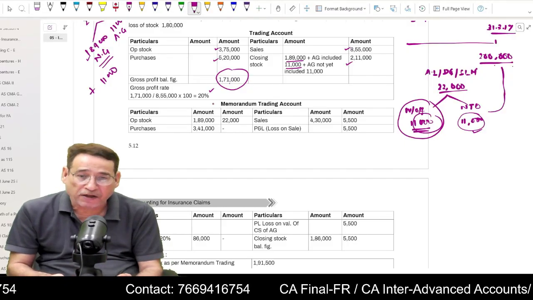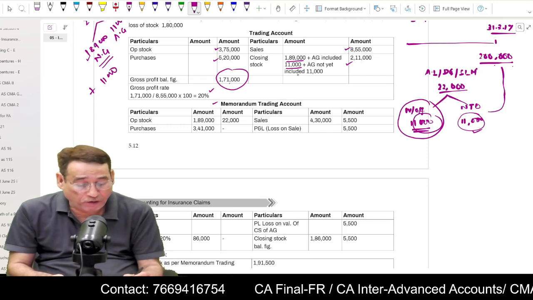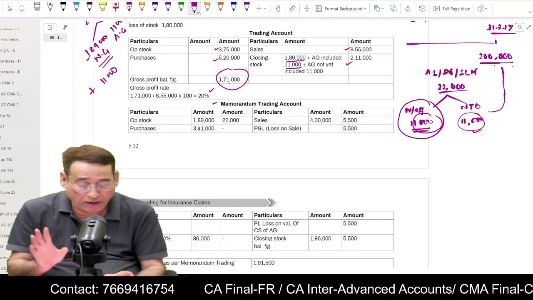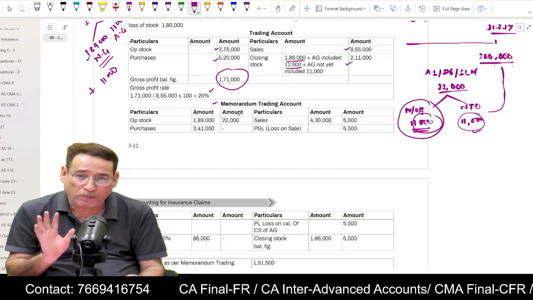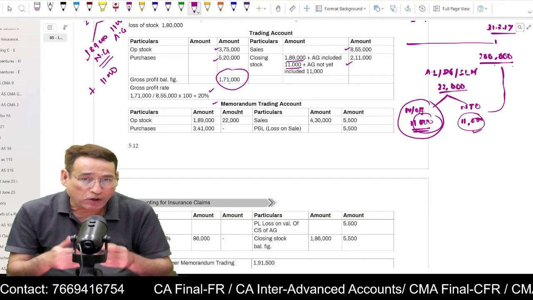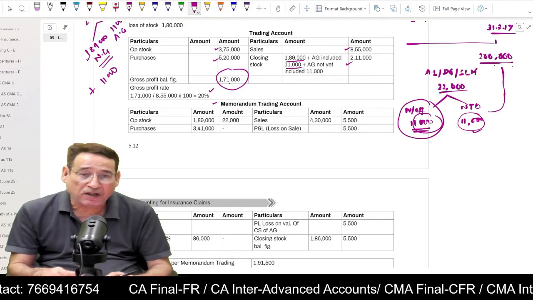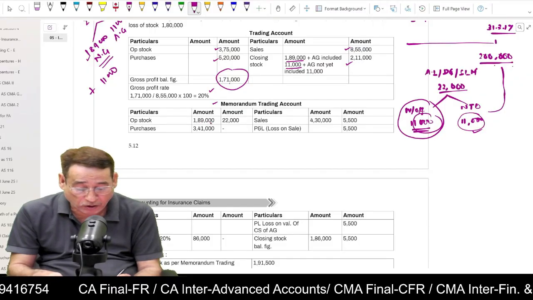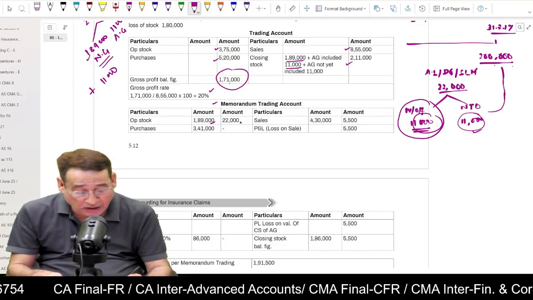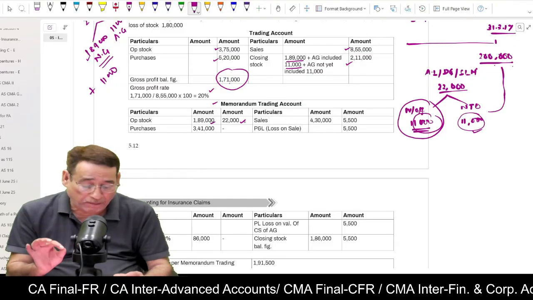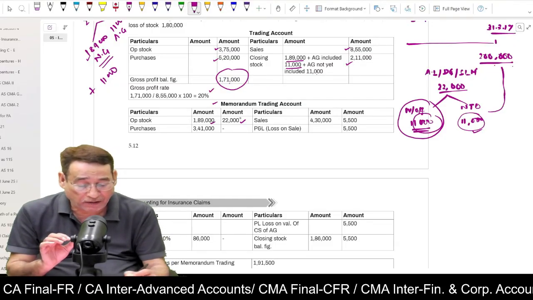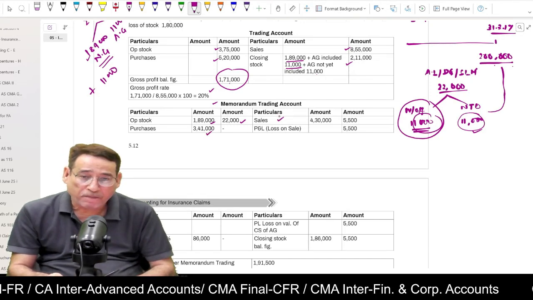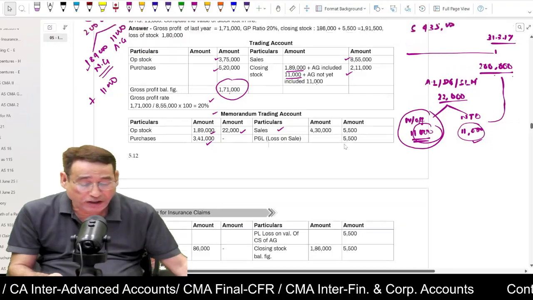Now we come over to the current year. In the current year, see how I am going to write. I will prepare 2 columns: normal and abnormal goods. 2 columns will be prepared because now I know in advance, in the beginning of the year, that there are some abnormal goods. So first of all, I will write under the normal column 1,89,000. And in the other column, I will write 22,000 worth of total abnormal goods. Is it clear to you? 11,000, 11,000, 22,000. Then I will write the current year purchases and the current year sales. Now the next point is where we need to exercise caution.